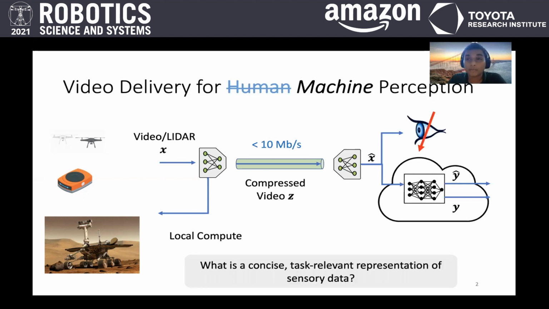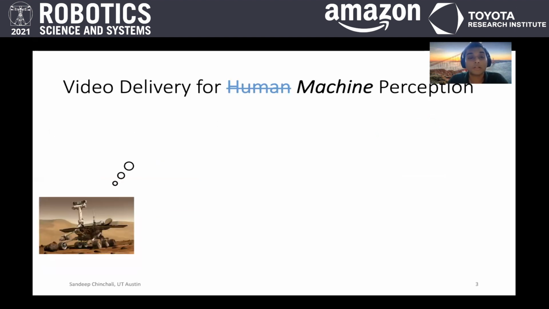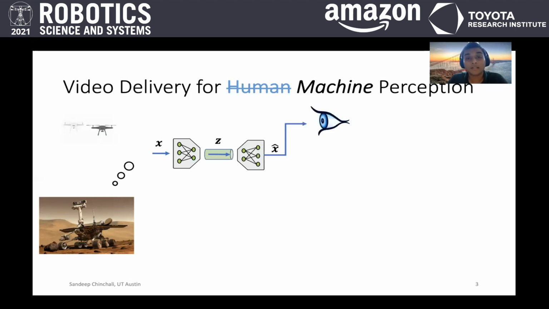And the key question that we ask in this paper is, if the downstream consumer of video is actually a machine instead of the human eye, what pixels matter to represent to achieve high sensing task accuracy? And the approach we take is information theoretic. So given a sensory input X, today in information theory, we would encode to Z, have a decoder to decode to X hat, and try to minimize the pixel-wise error or the mean squared reconstruction loss.